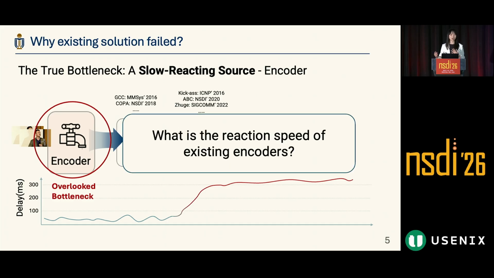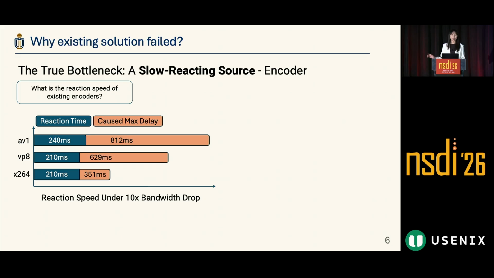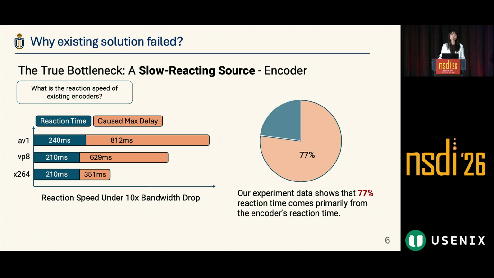What is the current reaction speed of existing encoders to a bandwidth drop? Unfortunately, all the commercial encoders take more than 200 milliseconds to react. This will cause up to 800 milliseconds of latency. Very amazing, right? We also did an experiment on WebRTC. We wanted to know which part really dominates the reaction time. The result shows that more than 77% comes from the encoder.